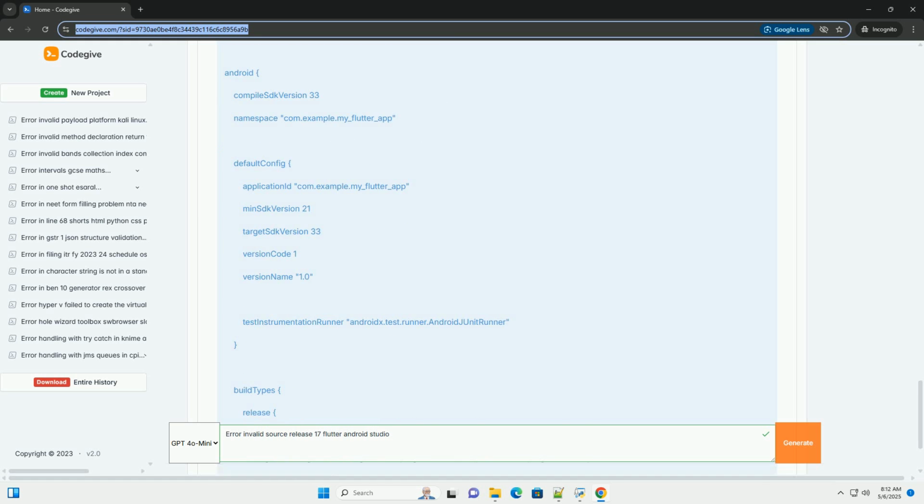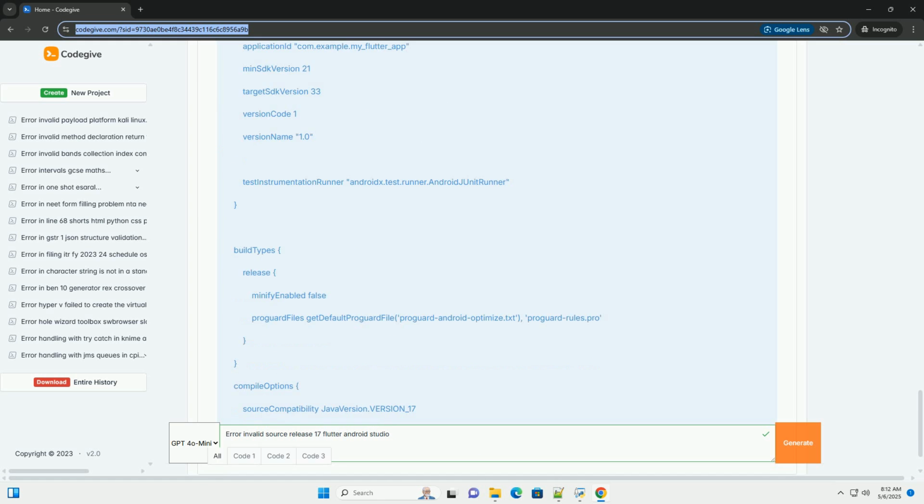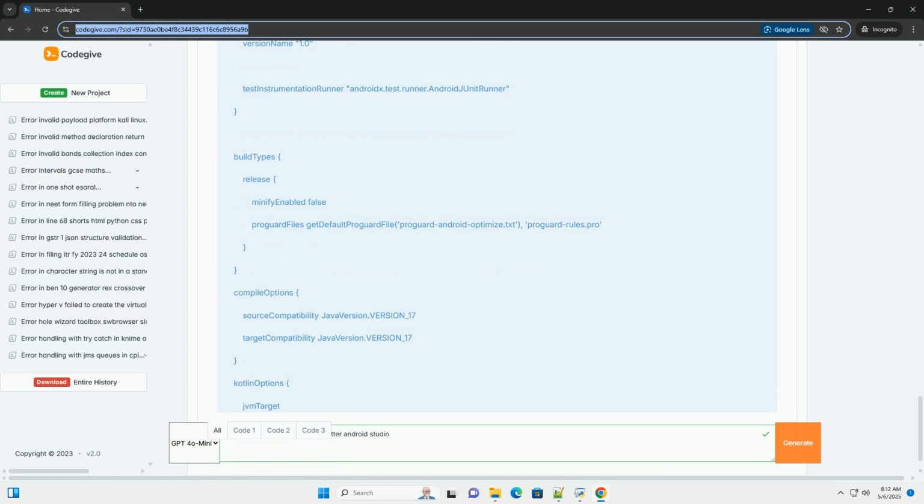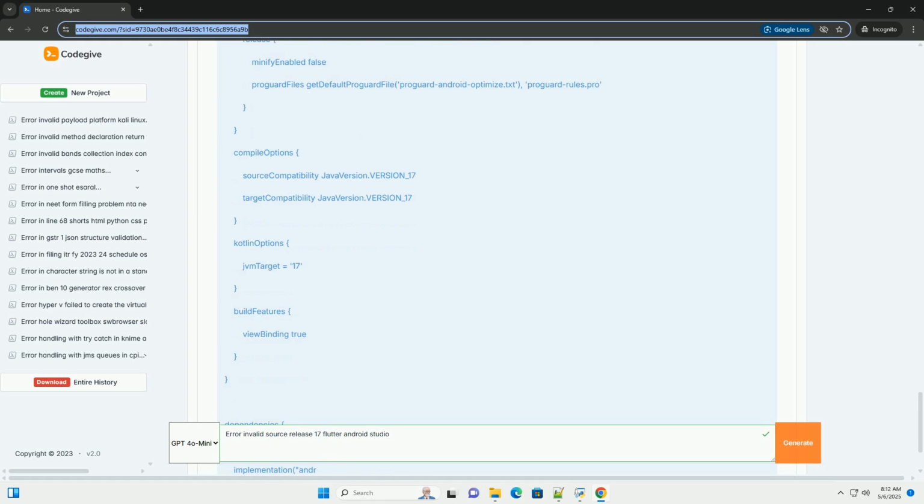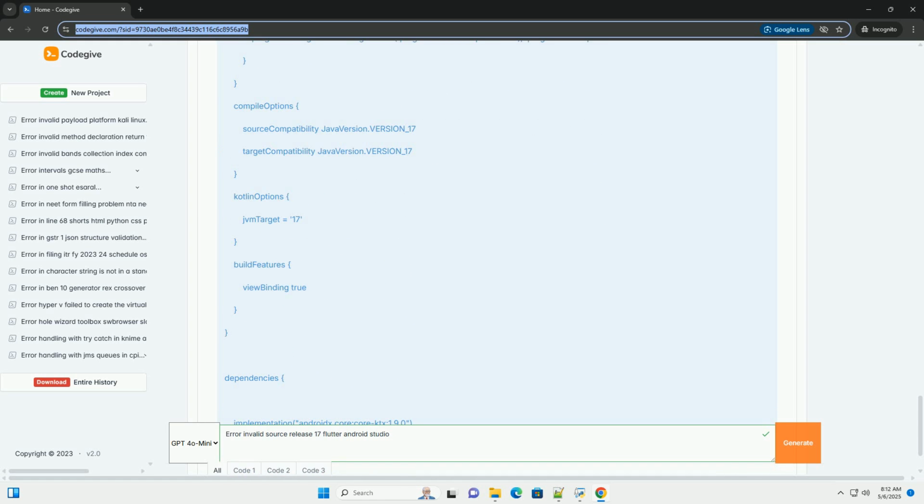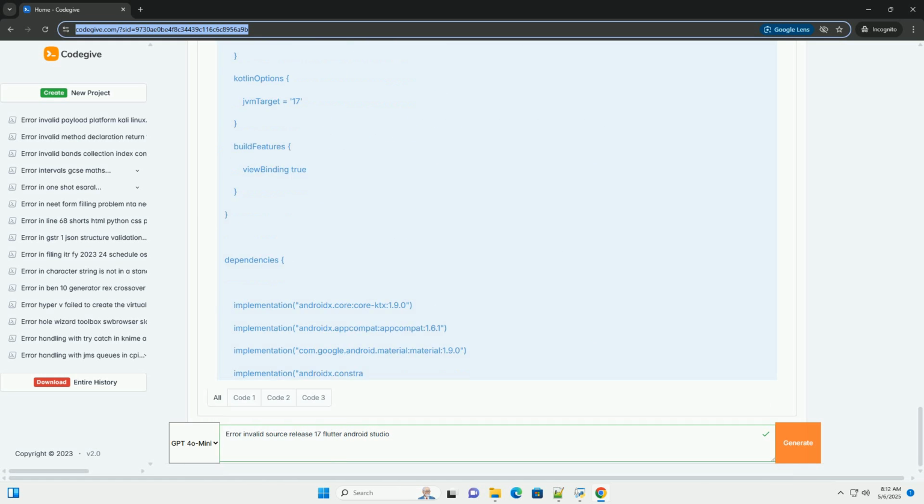Source compatibility and target compatibility in your build.gradle files. Source compatibility defines the Java version used to compile your Java/Kotlin code. Target compatibility specifies the Java version the compiled code is intended to run on. These settings ensure the compiled code remains compatible with the target environment.